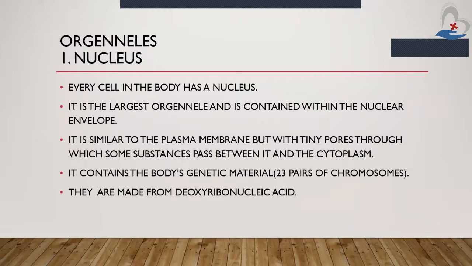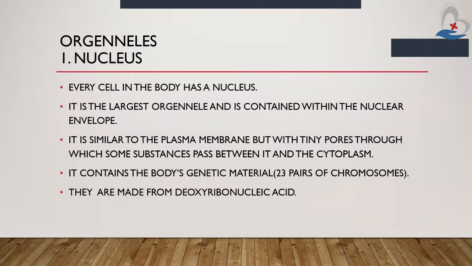It is the largest organelle and is contained within the nuclear envelope. It is similar to the plasma membrane but with tiny pores through which some substances pass between it and the cytoplasm.